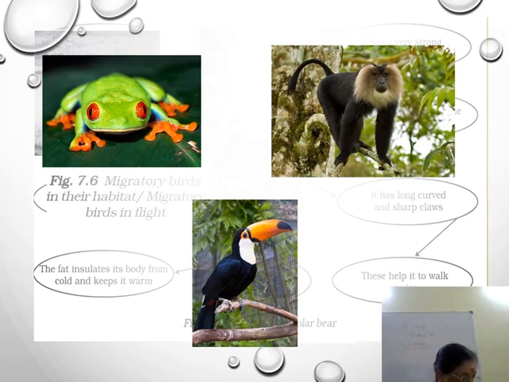The climatic conditions in the rainforest are highly suitable for supporting an enormous number and wide variety of animals.